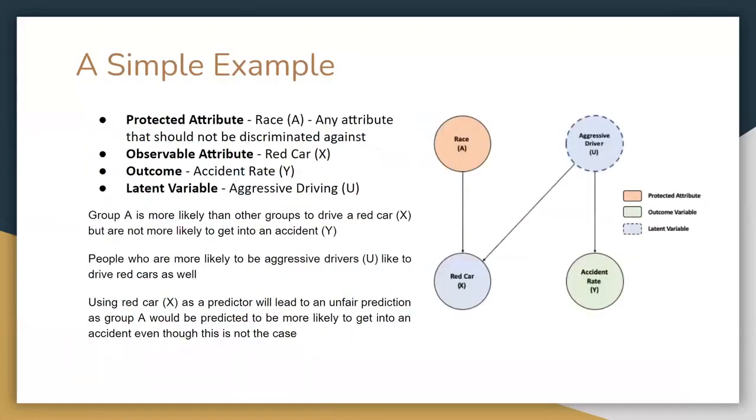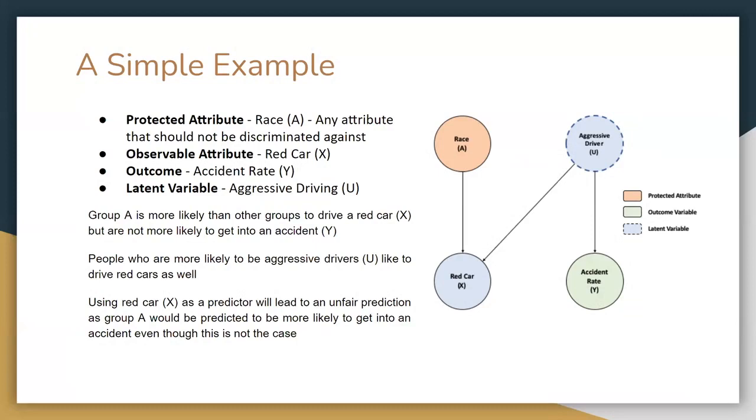Next slide, please. Below is a simple example from the paper to show how counterfactual fairness works. We are looking to predict the accident rate of an individual, given we have observations on some protected attributes and the color of their car. We have a simple DAG right here, and we have 4 attributes.